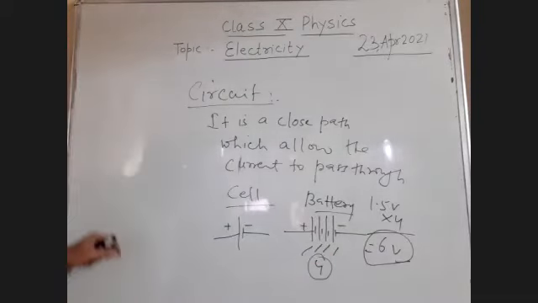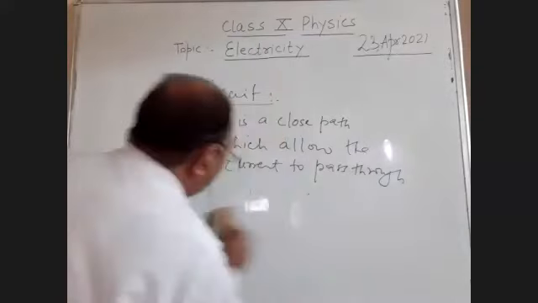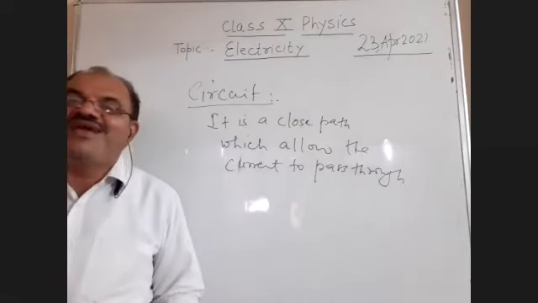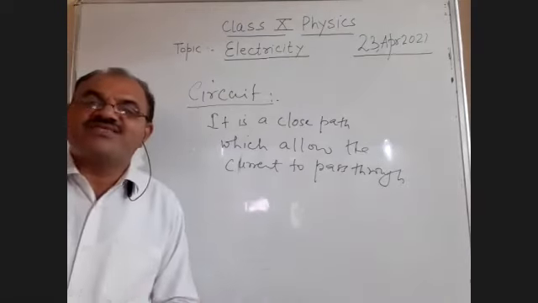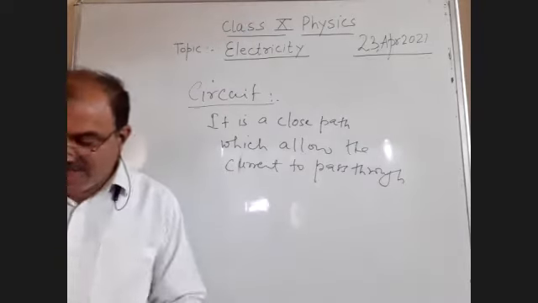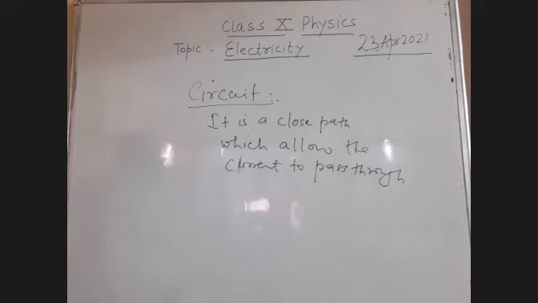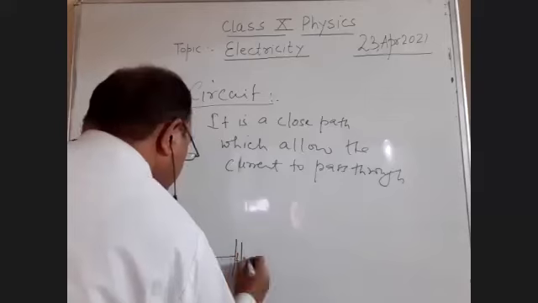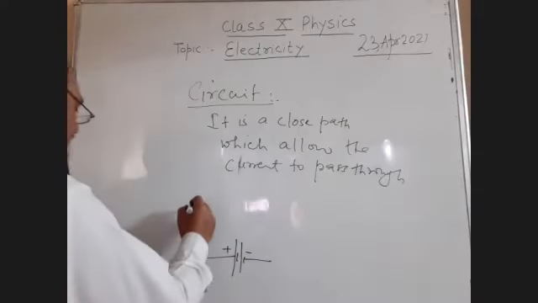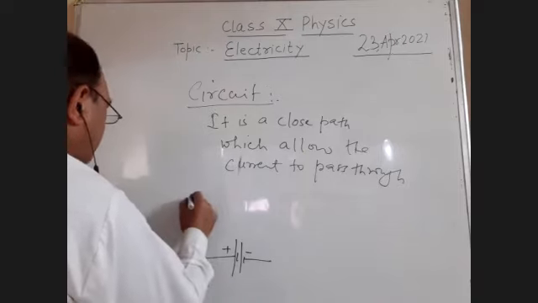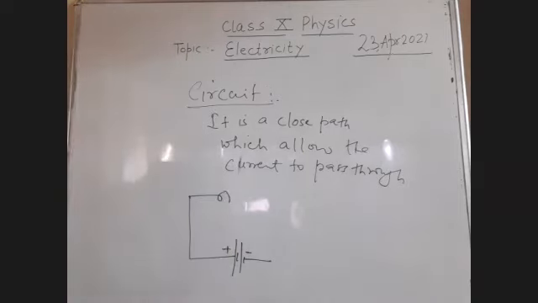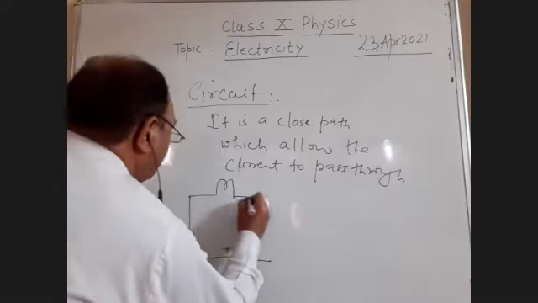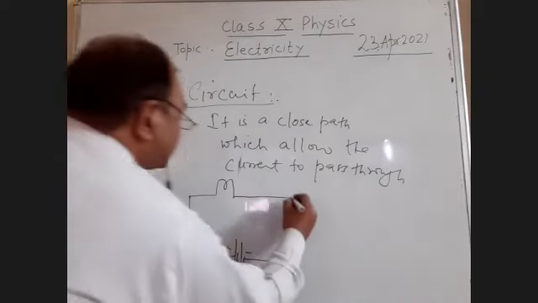Now, I just briefed you about the cell and battery because I'll be using a cell or battery in the electric circuit as a source to provide the energy. Now, students, I'll draw the diagram of the electric circuit. Here is a battery. Here I'll use the bulb. This is the symbol of the bulb. And students, I'll use an ammeter also in that.